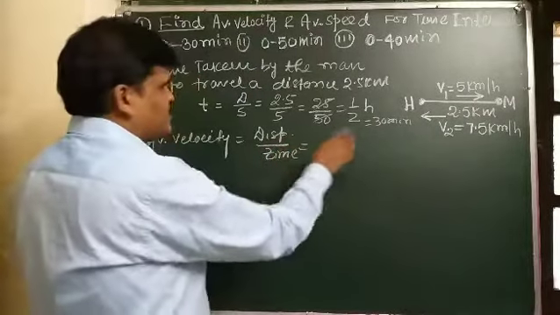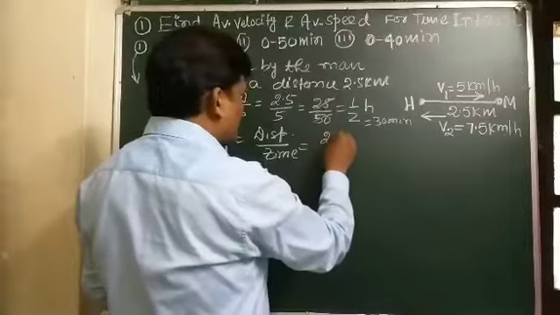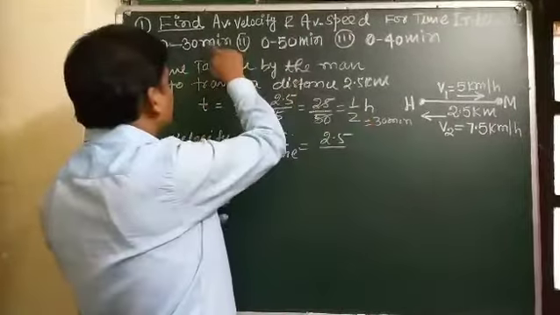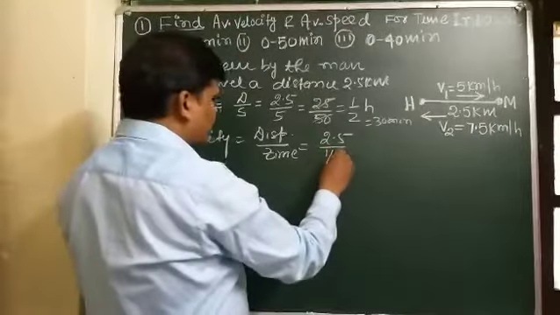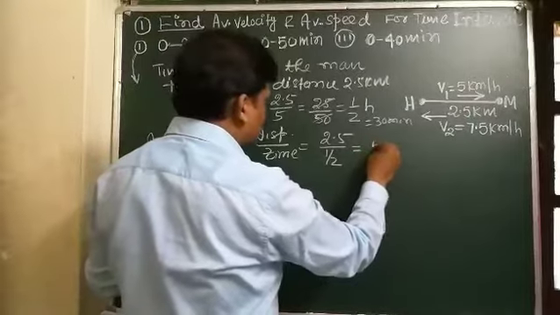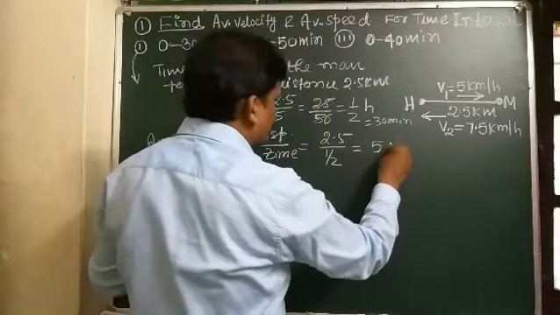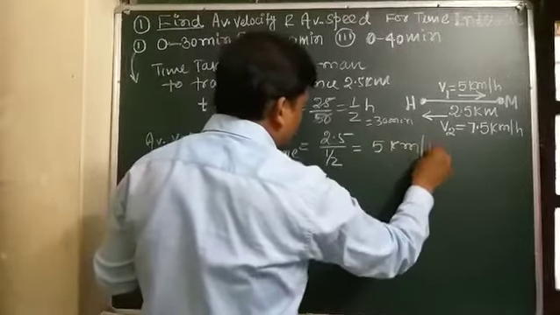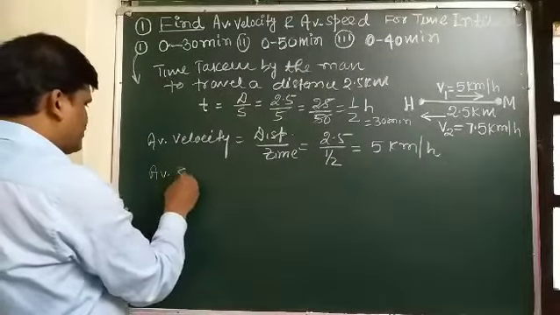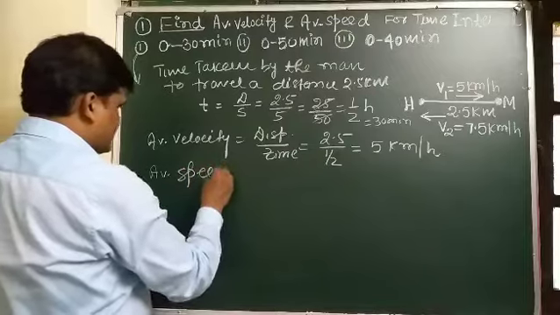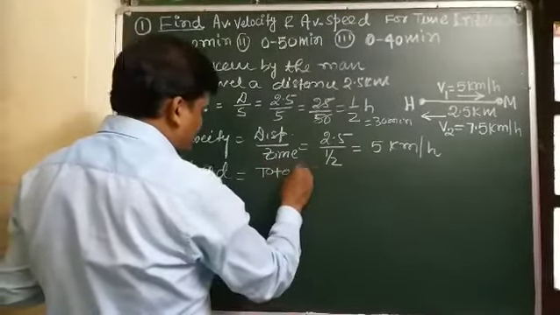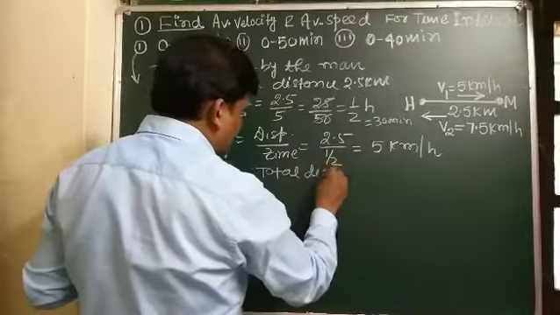The displacement is 2.5 kilometer, and the time taken is 30 minutes, which is 1 by 2 hour. So the average velocity is 5 kilometer per hour.